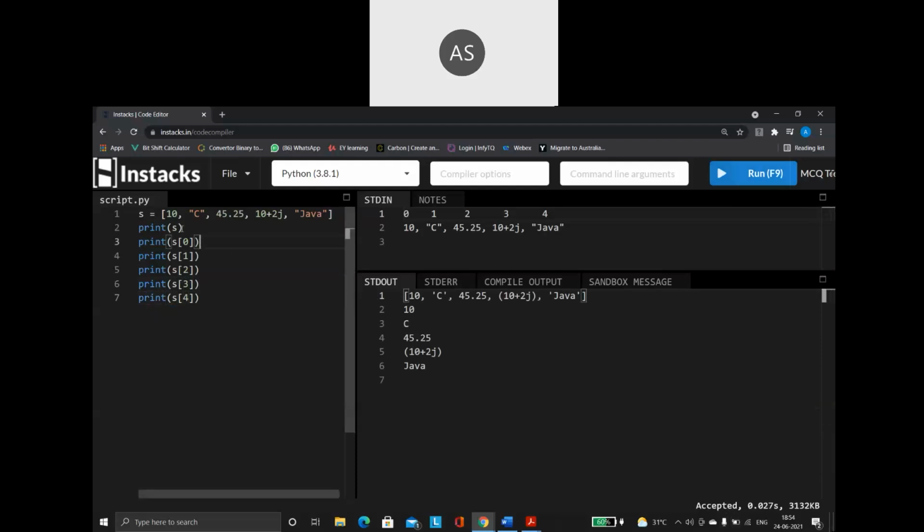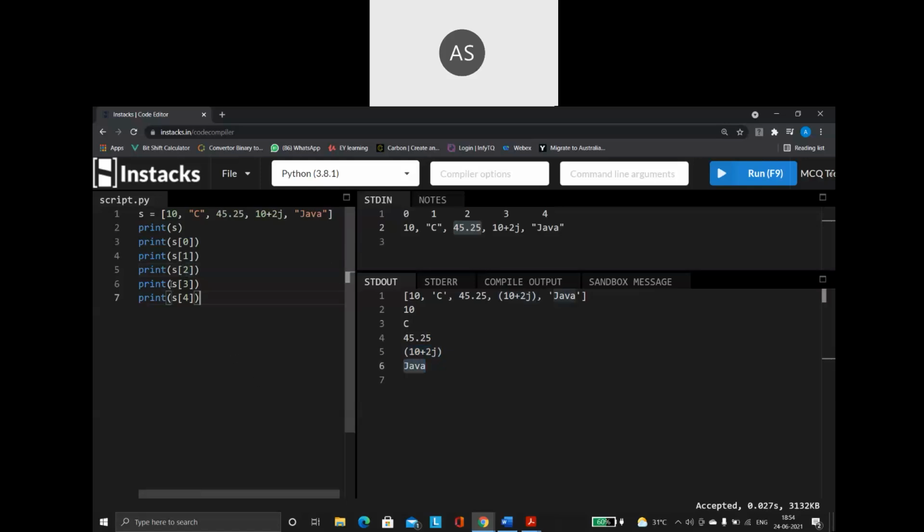See what happens when I print the entire s, which is nothing but my list. Within the square brackets, every value, comma separated, is getting printed like this. Now, when I say s of 0, the value 10 is what is getting displayed. When I say s of 1, yes, I'm getting that. When I say s of 2, 45.25 is what is coming. Again the third index position, again the fourth index position.